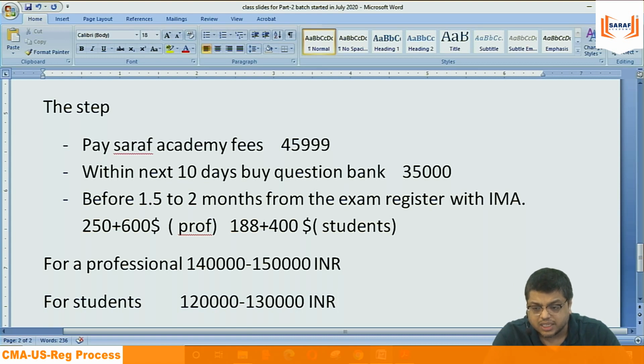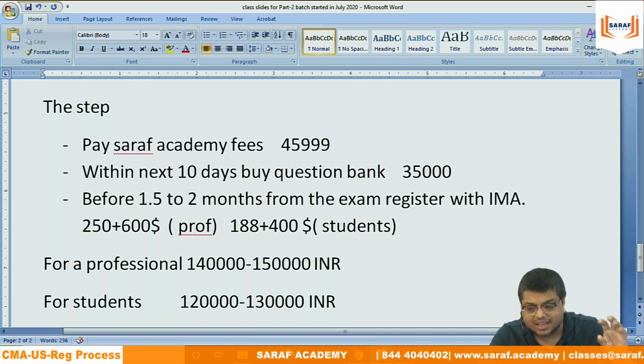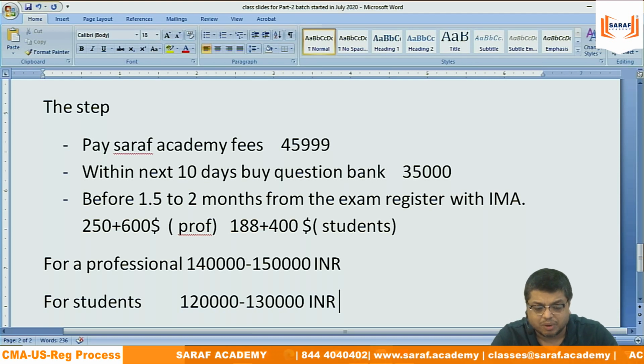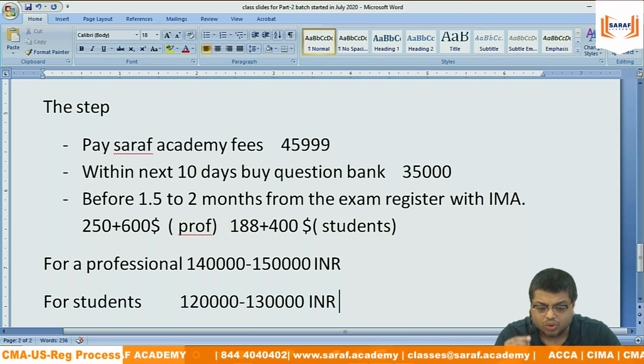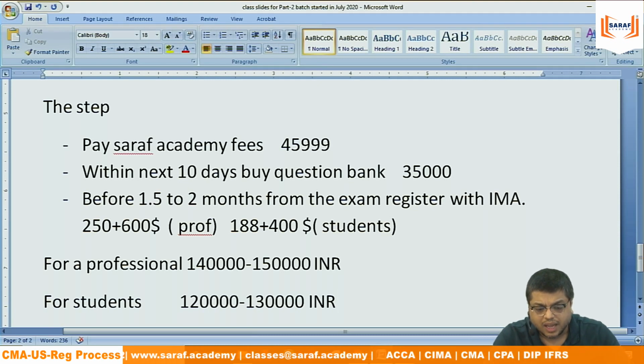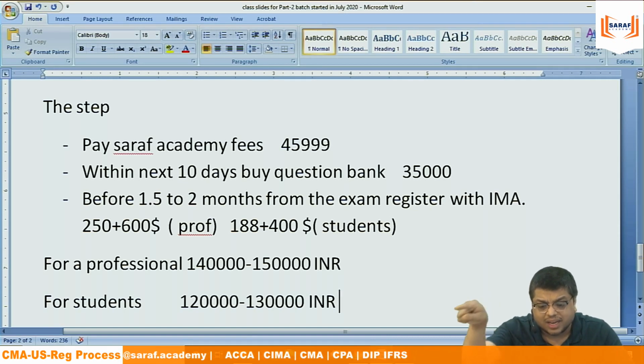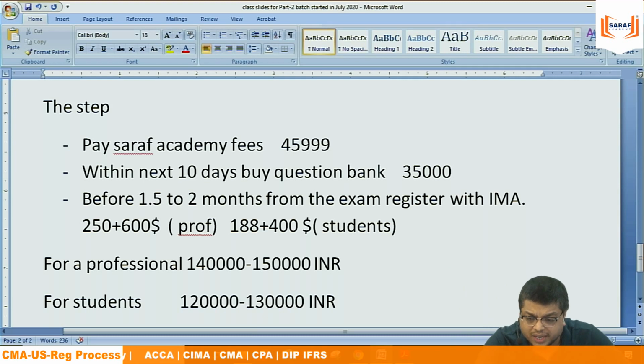That is, till the time I am not changing my fees. 35,000 is there today. Whether tomorrow it will be 35, I don't know. Whether the IMA will offer a discount on the exam fees, based on Wiley or any other material, whether they will offer a discount for initial registration membership, nobody can guarantee, because how can I guarantee? I can only guarantee the first part, 45,999, no other part. I know what I will be charging, but I cannot guarantee that Wiley will charge this only, or that the institute will be offering a discount.